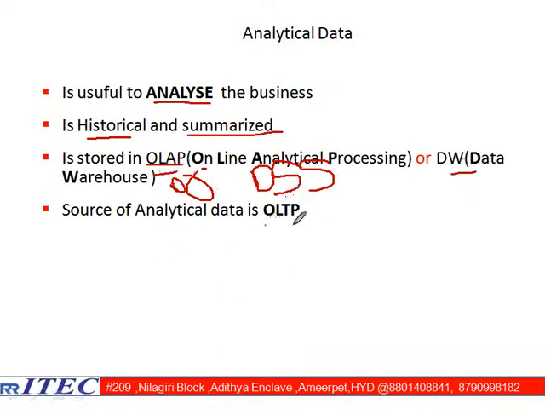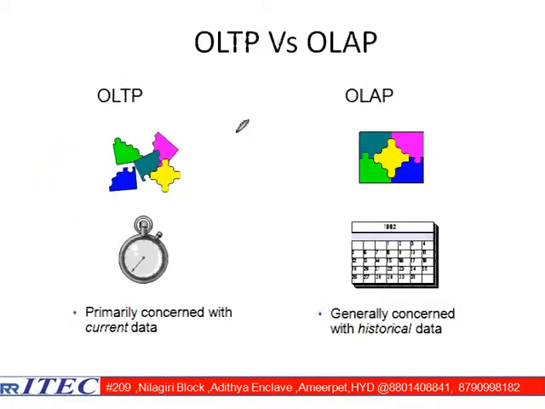Source of this analytical data is OLTP. From the OLTP only we are getting this total data. Am I clear? Now if people understand, the source of analytical data is what, sir? OLTP. Okay, we are very clear with this one. Let us move on to the next one.